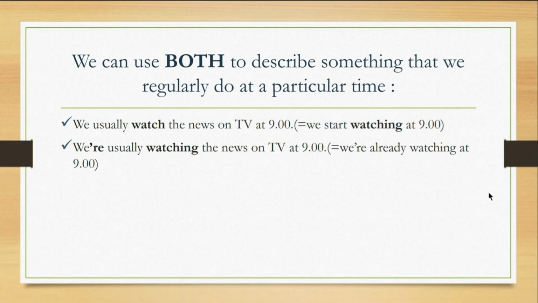Now we can use both to describe something that we regularly do at a particular time. Yeah, this is also true that we can use both the types at a particular time. For example, we usually watch the news on TV at 9. You can also say that we start watching at 9. This is something which happens on a regular basis, but still we are using ing with the verb here. We are using it as a present continuous.